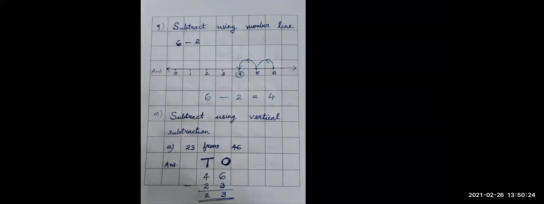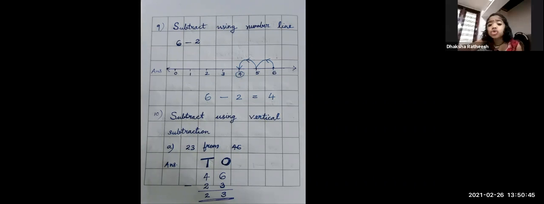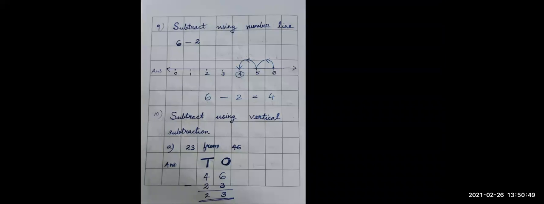And at the ones place we have 6 minus 3. Antonio, what is the answer, 6 minus 3? Three. Very good. At the tens place, we have 4 minus 2. What is the answer, 4 minus 2? Open 4 fingers, from that close 2 fingers. 2. So when we subtract 23 from 46, we get the answer 23.